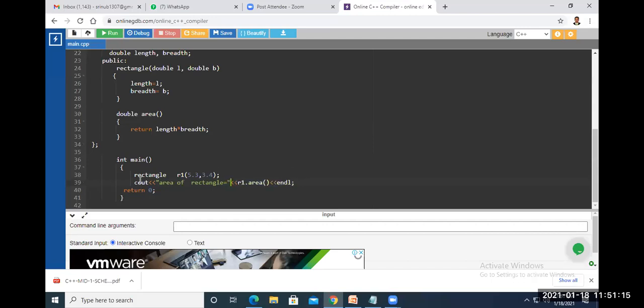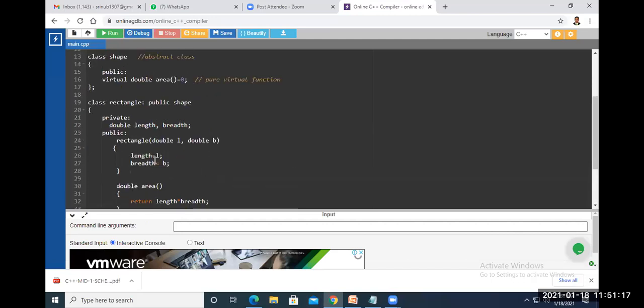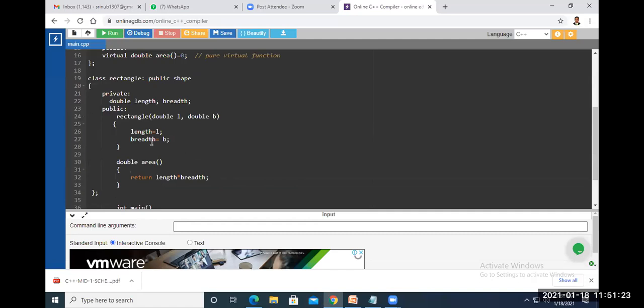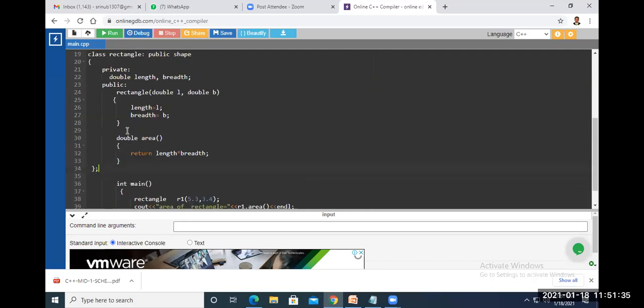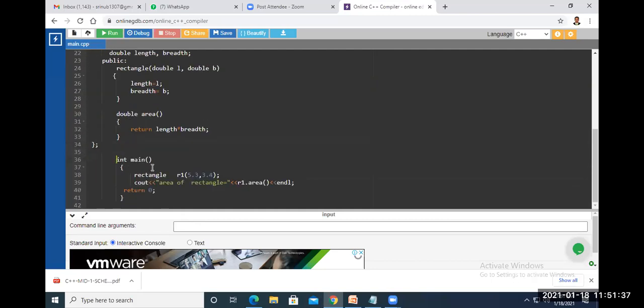You can see here now Rectangle R1. This is the rectangle constructor, the derived class constructor. Length and breadth values will be passed here, which initializes length and breadth. Now double area calculates the area of a rectangle, that is length into breadth, and returns the result. Close the declaration of the class Rectangle. Now define the main function. Within the main function, create the object.